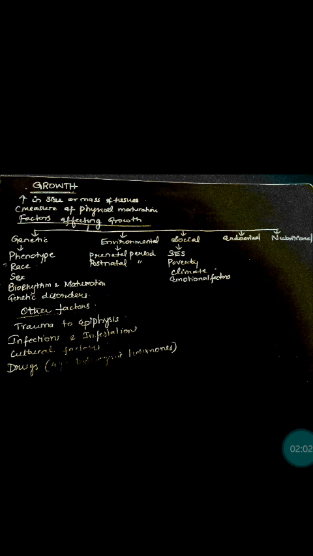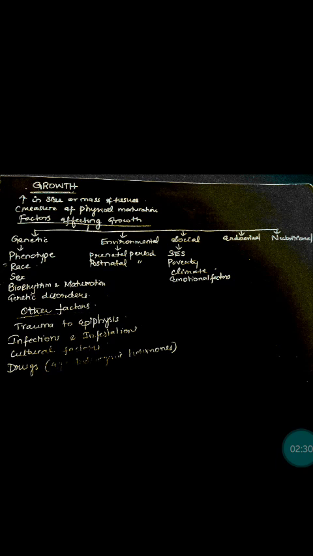So phenotype means the parental traits are transmitted to the offspring, and that is genetically determined. So this will also affect the growth. Like the growth is based on the parental trait. And the second genetic factor is race. So the growth will be different in different races. Growth potential of children from various racial groups are different.